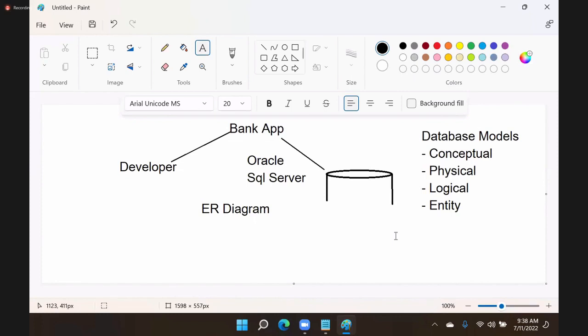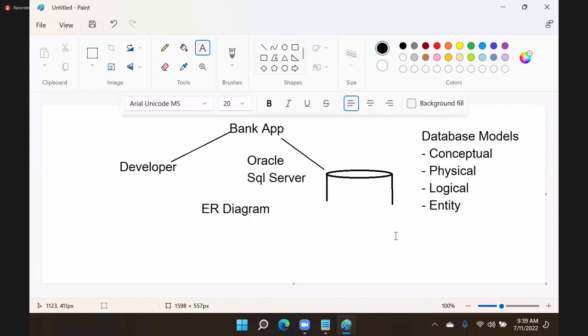First step is our team will design a conceptual model. Conceptual model means in that they will mention which module needs data. In a project there may be 20 modules. All 20 modules don't need data. Data is required only for a few modules. Which module out of these 20 needs data? We will first prepare a list for that, and that is called the conceptual model.